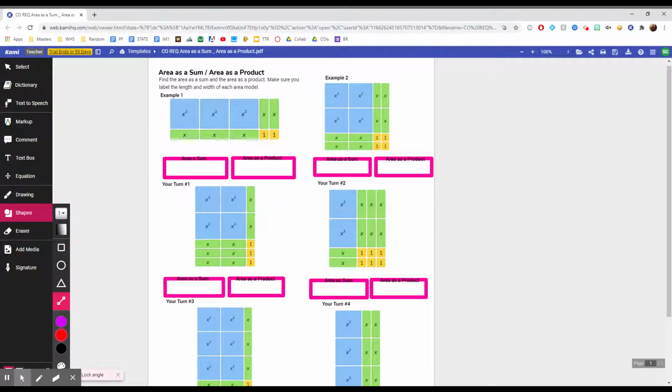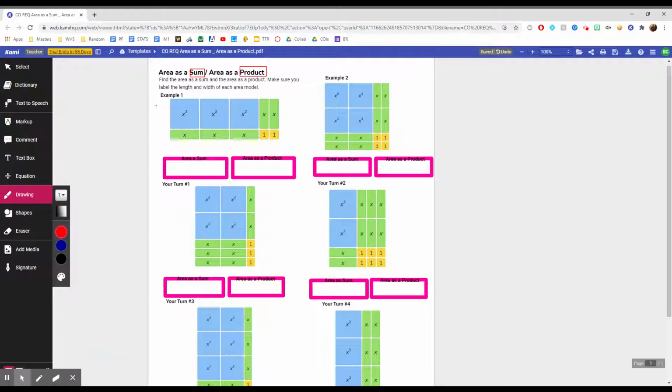It's equivalent, but we can express it as a sum, and we can also express it as a product. So we're going to do both, as a sum and then as a product. And just like I said before, they're equal to the area, it's going to remain the same.